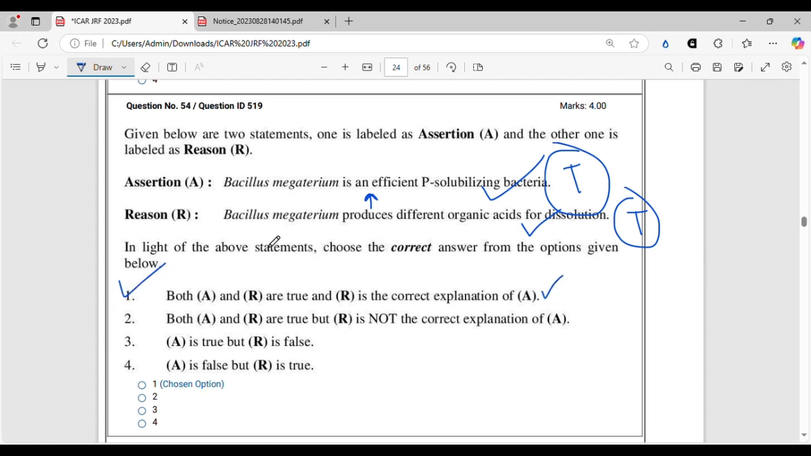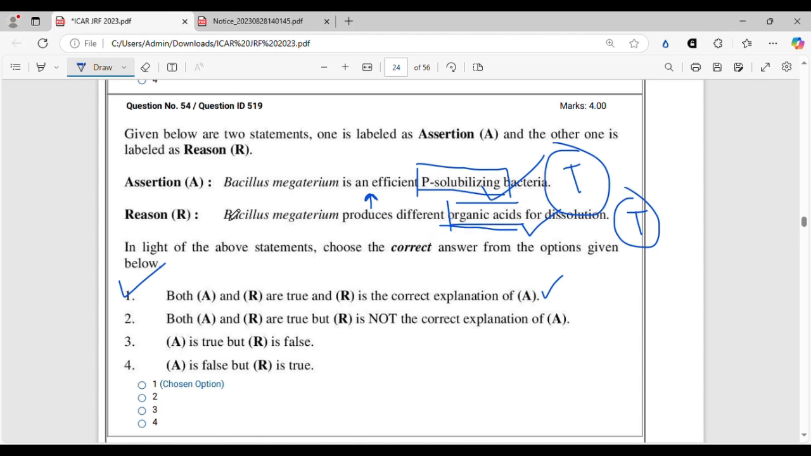This is because Bacillus megaterium produces different organic acids. These acids have a dissolution effect on the phosphate rocks, and they dissolve the phosphate rocks and release the minerals from the hard bound rocks and make that phosphate available to the plants. That is why it is an efficient P solubilizing bacteria having a dissolving effect, and this dissolution effect comes from the organic acids produced by the bacteria.